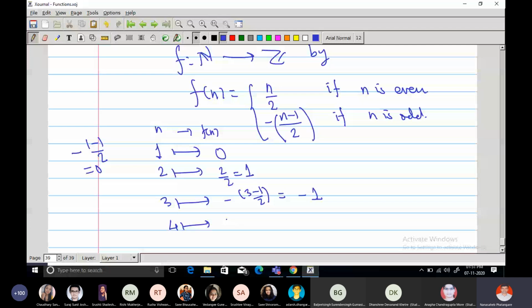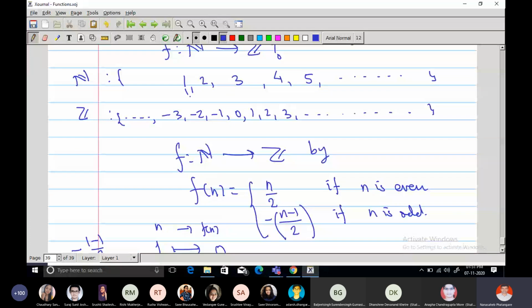Now check this. Ultimately what is happening? All odd numbers: 1 goes to 0, 3 goes to minus 1, 5 goes to minus 2, then 7 goes to minus 3 and so on. At the same time, even numbers go to the positive side: 2 goes to 1, 4 goes to 2, then 6 goes to 3 and so on. And therefore in this way you can cover the entire integers using only natural numbers. Do you see this? Is it clear?